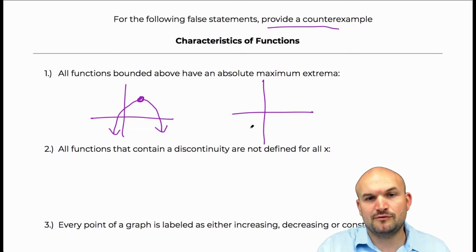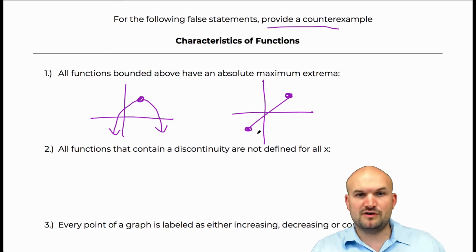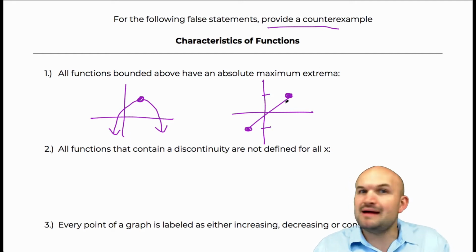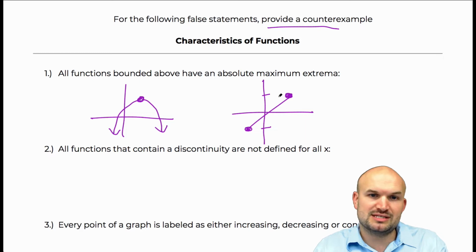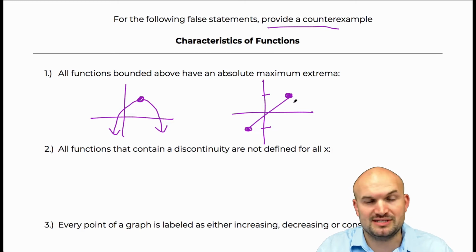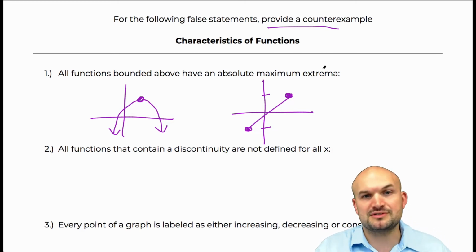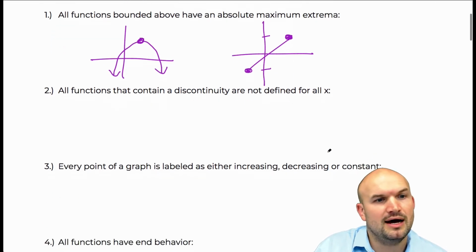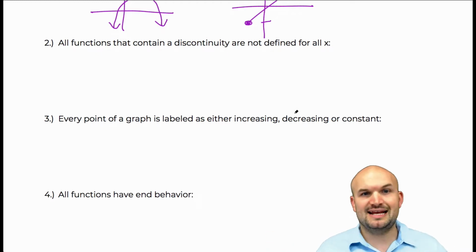Another example here is if we were dealing with something that had an endpoint. So this could continue or it could be bounded. So this is an example of a function that's bounded below and bounded above. It has a maximum value, just like it has a minimum value, but is that actually an extrema? If you remember, endpoints are not extremas because they don't follow the definition of an extrema, where every point to the left is below as well as every point to the right, because there are no points to the right on this endpoint here. So these are two counterexamples that show that this statement is false. The next one we'll work on is that all functions that contain a discontinuity are not defined for all x.